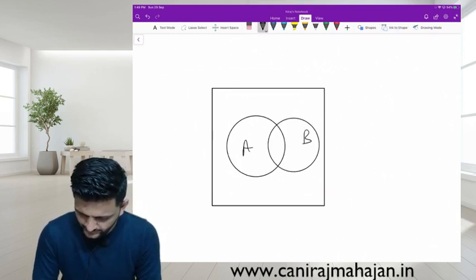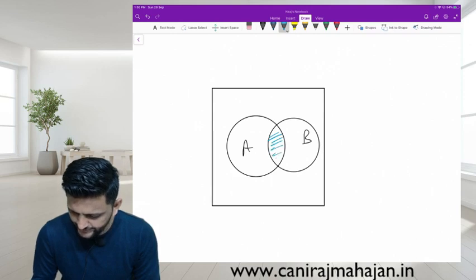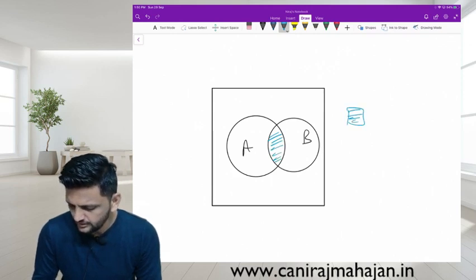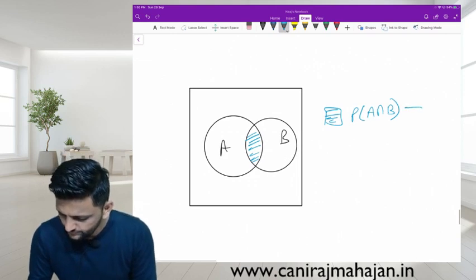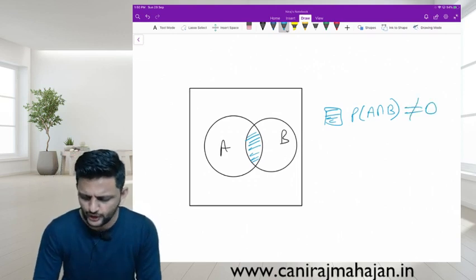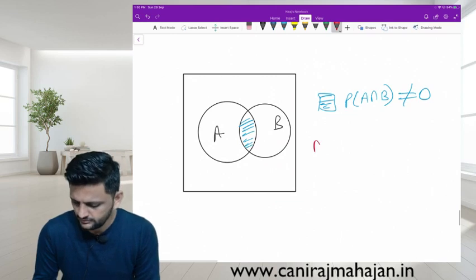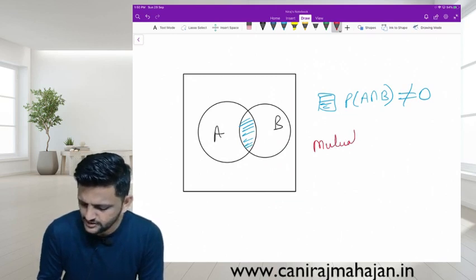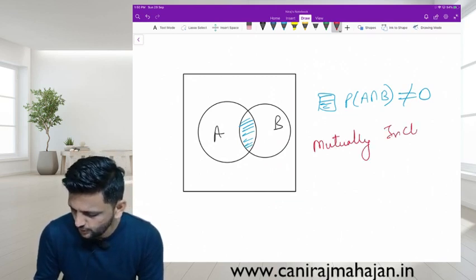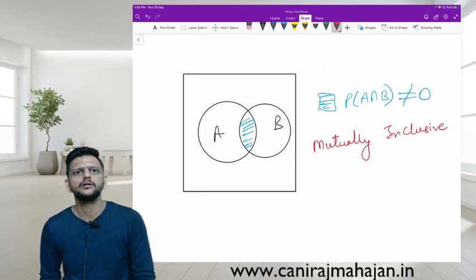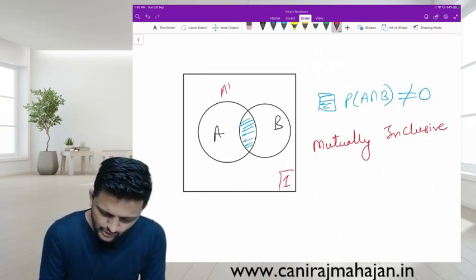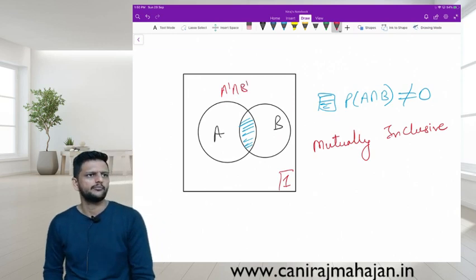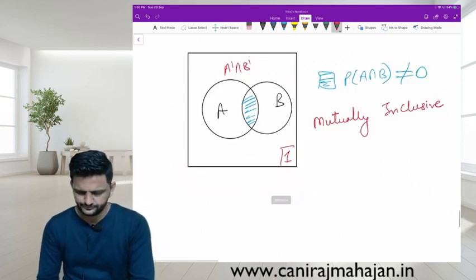A, B. What is the shaded area? A intersection B. Is it right now equal to 0? Not equal to 0. Which kind of events are these? Can we say inclusive? They are not mutually exclusive at least. Yes or no? Again, outside is always what? A dash and B dash. Okay till here?